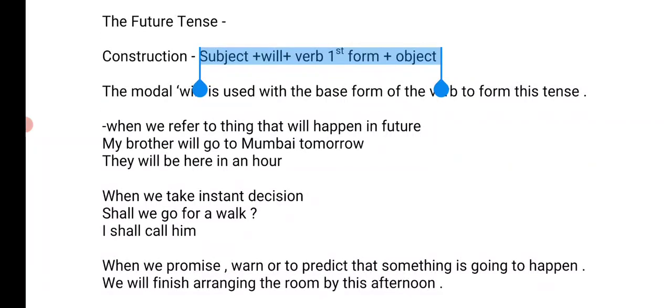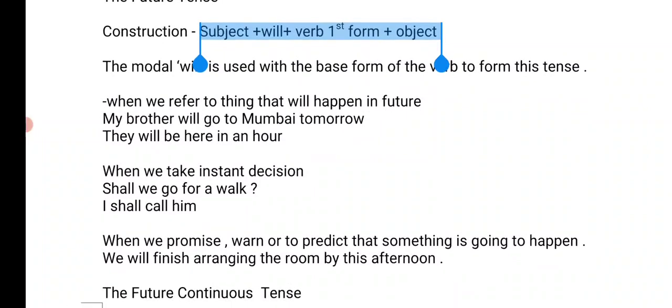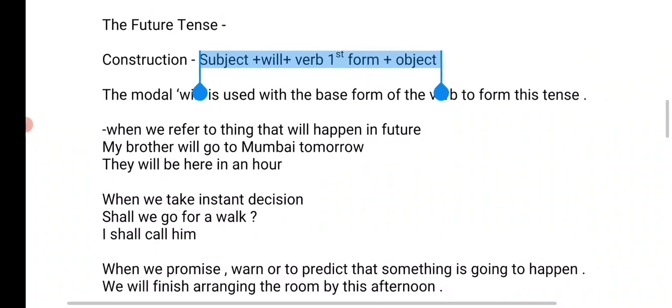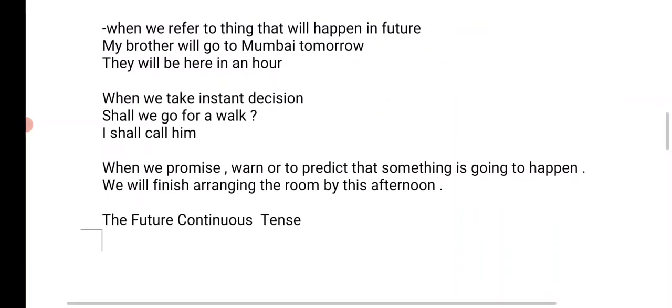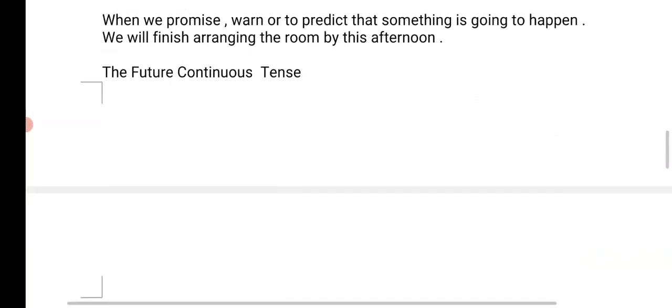And let's take more examples. Nobody will die due to this COVID. So these are examples of future tense, simple future. And now we have future continuous tense.